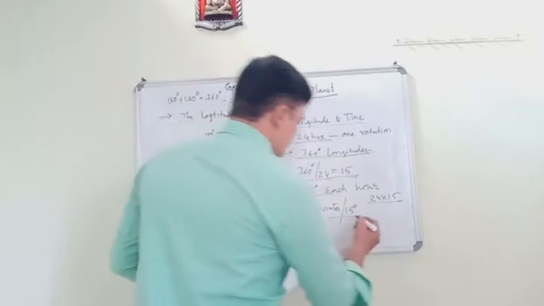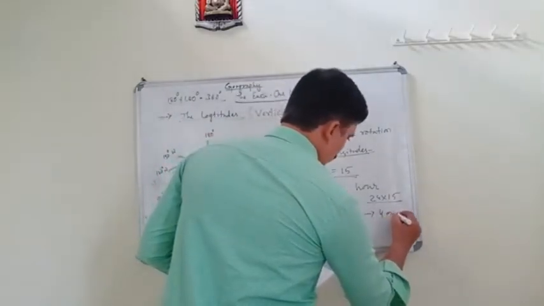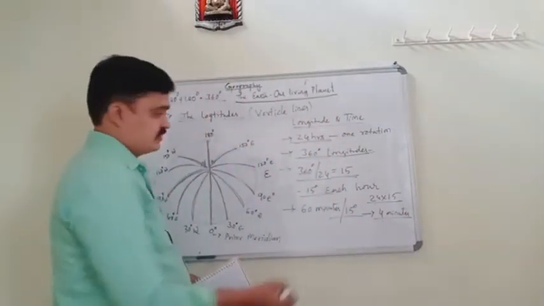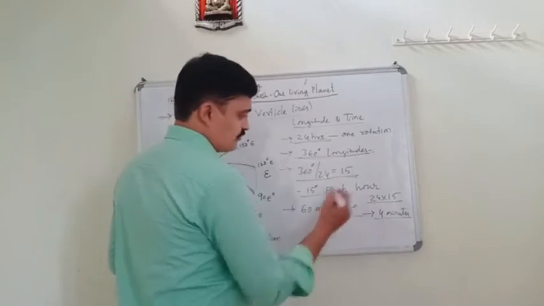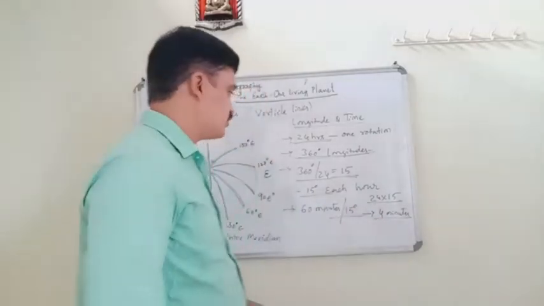When you divide 60 minutes by 15, it comes to 4 minutes. What is this 4 minutes?